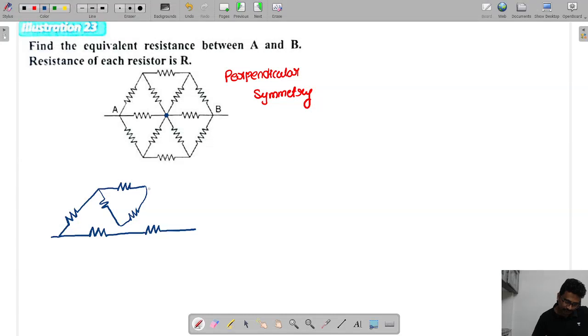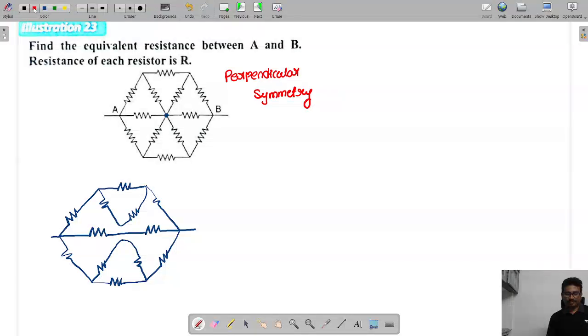Just now we have seen. So now above and below will come both. This connection, no effect. Right.